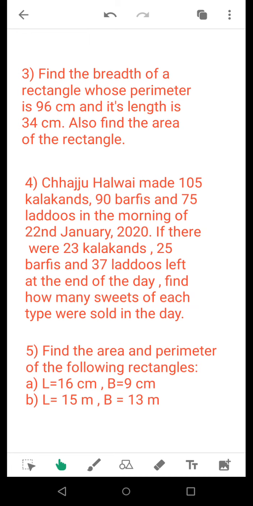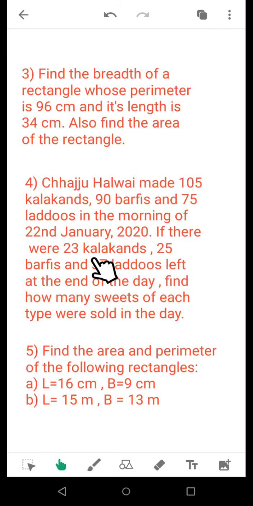Now coming to question number 4. Chhajju Halwai made 105 kalakans, 90 burfis and 75 laddus in the morning of 22nd January 2020. So in the morning he made such numbers of 3 different types of sweets.